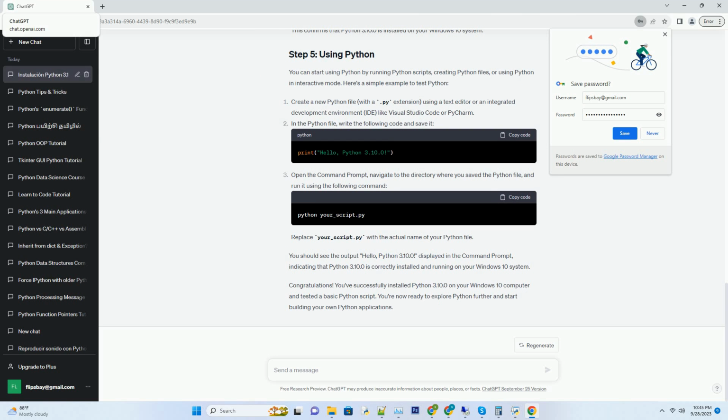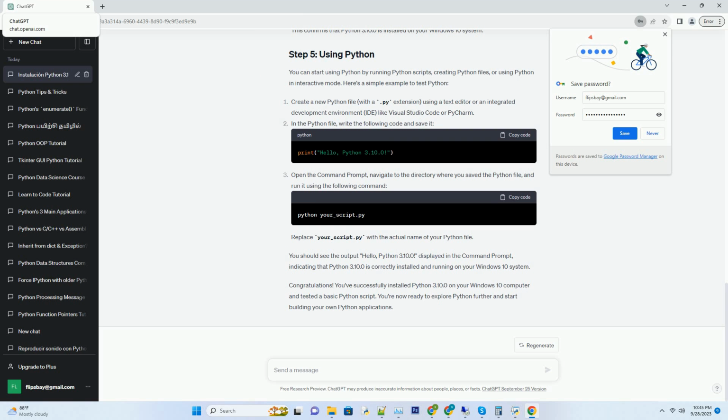Click on the link that says Windows Installer, 64-bit, if you have a 64-bit version of Windows 10. If you have a 32-bit version of Windows 10, you can choose Windows Installer, 32-bit. The installer file will start downloading. It may take a few moments to complete, depending on your internet connection.